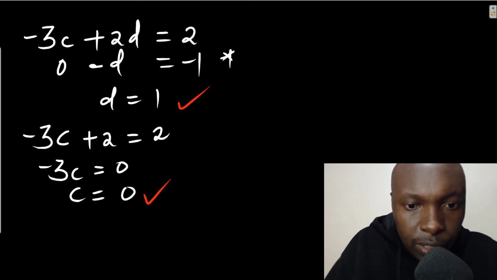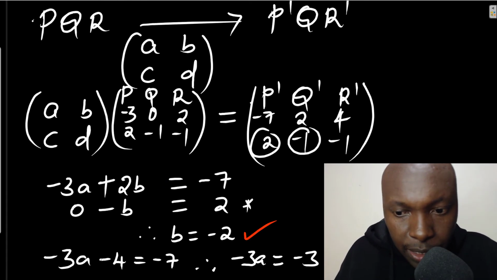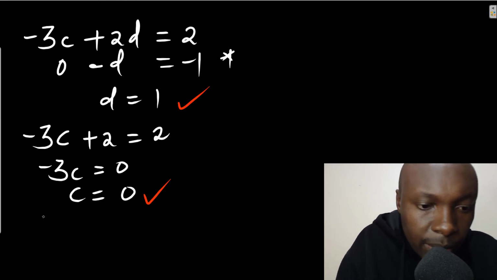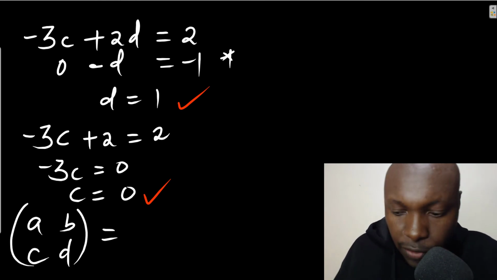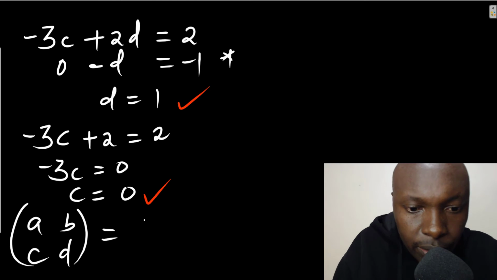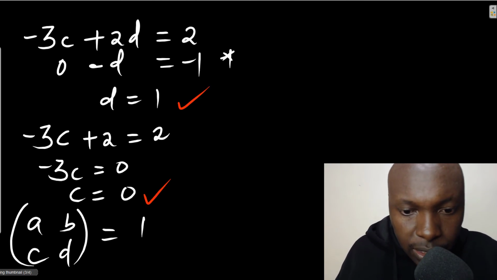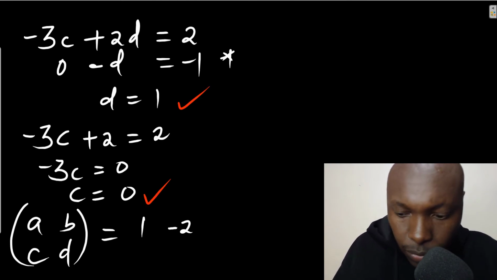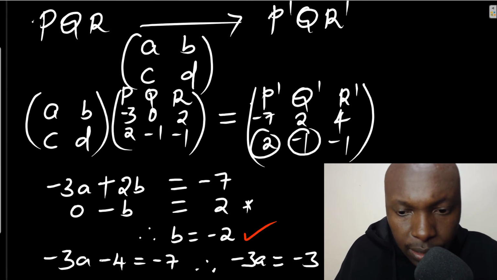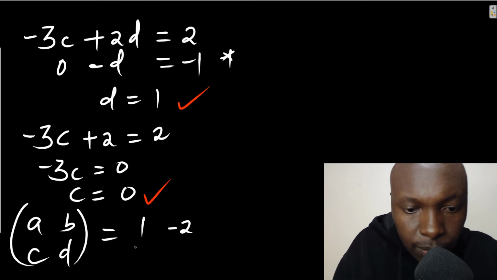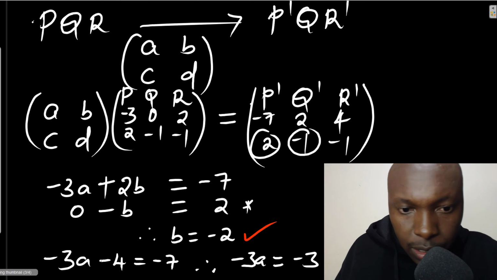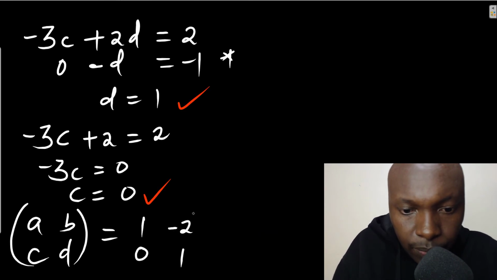Now from these you can see we have the values of A, B, C and D. So we can write the matrix. The matrix of transformation ABCD is given by A is 1, B is -2, C is 0, and D is 1.